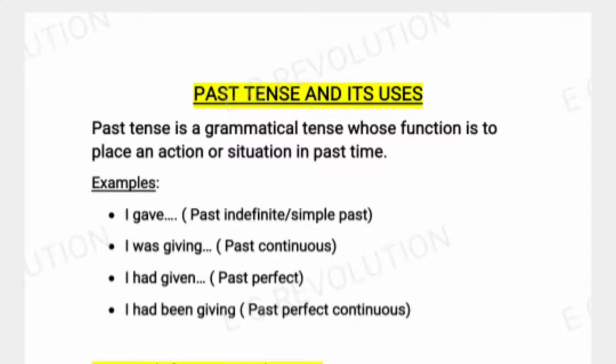So what is a past tense? Past tense is a grammatical tense whose function is to place an action or situation in past time. Unlike present tense, past tense too has four forms. First is past indefinite, or we can say simple past. Second is past continuous. Third is past perfect, and fourth is past perfect continuous tense. Now see the examples: I gave, I was giving, I had given, I had been giving. Here, all the four examples are in past tense.